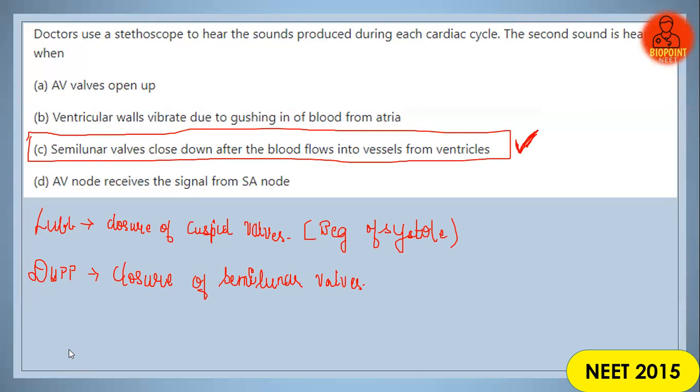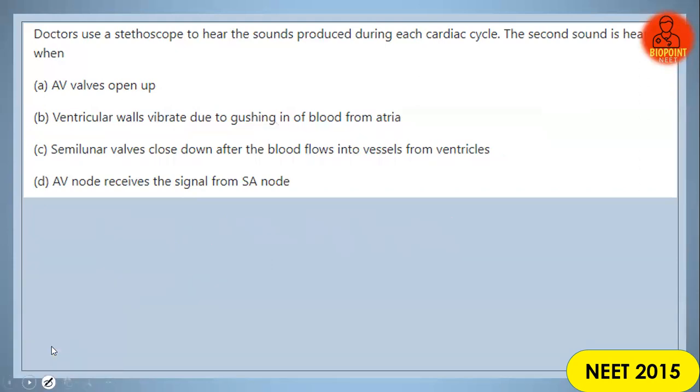That is the only thing which you have to remember. Clear? Lub sound is heard due to the closure of the cuspid valves, and dub sound is heard when the semilunar valve closes. Both sounds are heard due to the closure of the valves itself.